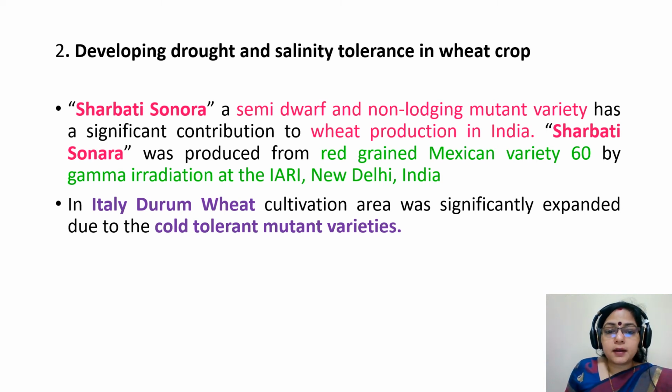Sharbati Sonora, a semi-dwarf and non-lodging mutant variety, has made a significant contribution to wheat production in India. Sharbati Sonora was produced from the red grain variety Sonora 64 by gamma radiation at IARI, New Delhi, India. In Italy, durum wheat cultivated area has significantly expanded due to cold-tolerant mutant varieties.